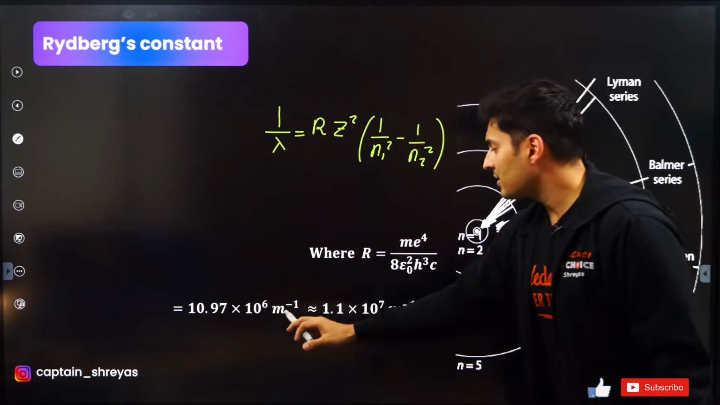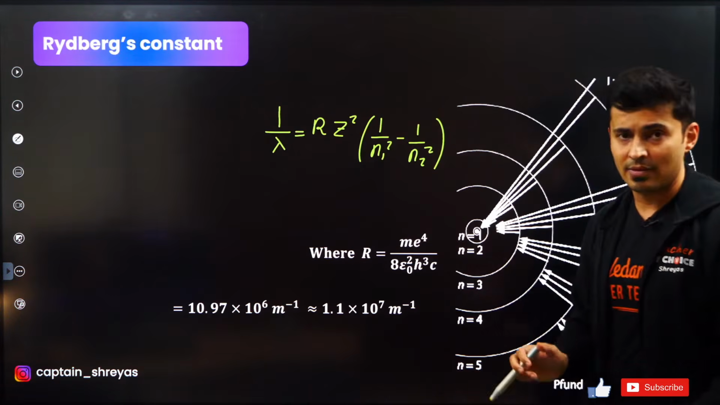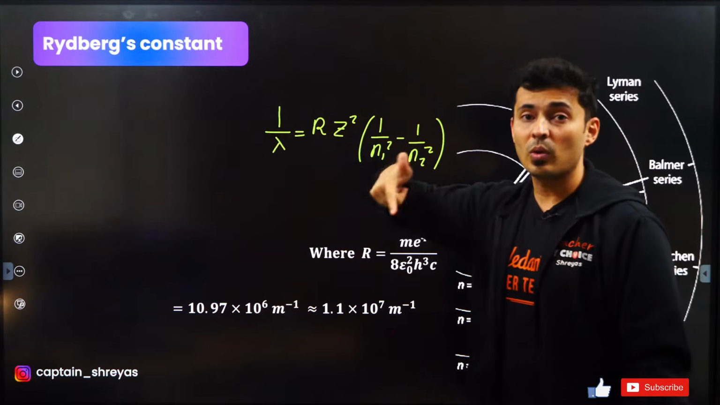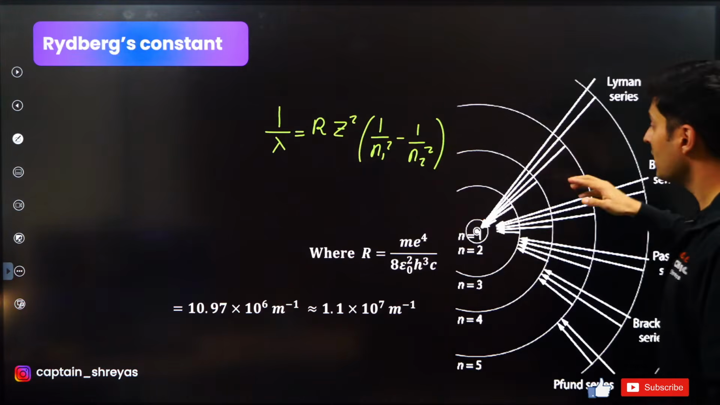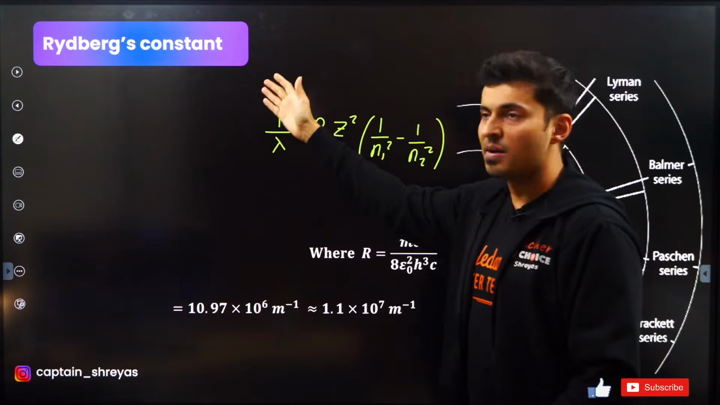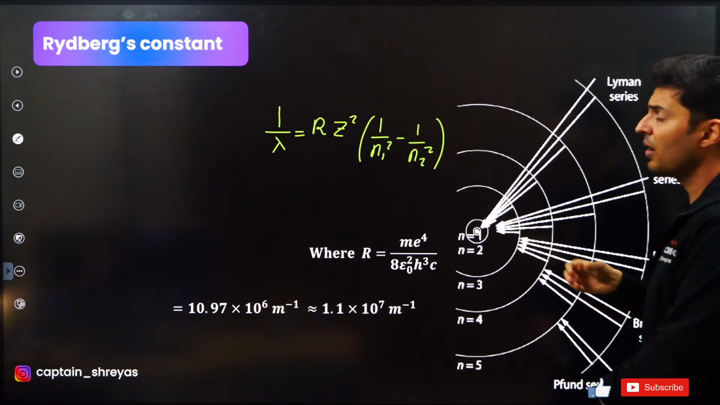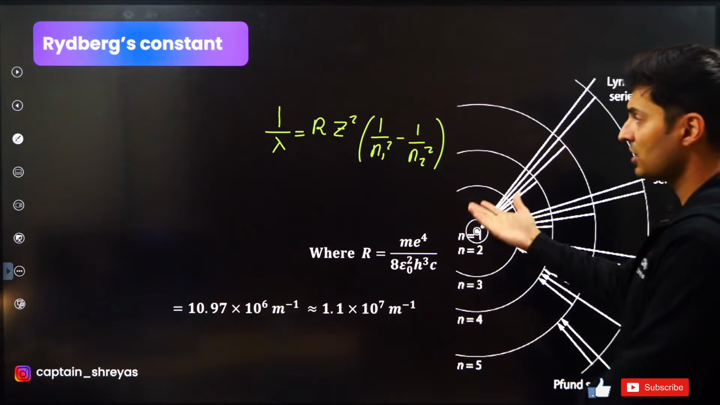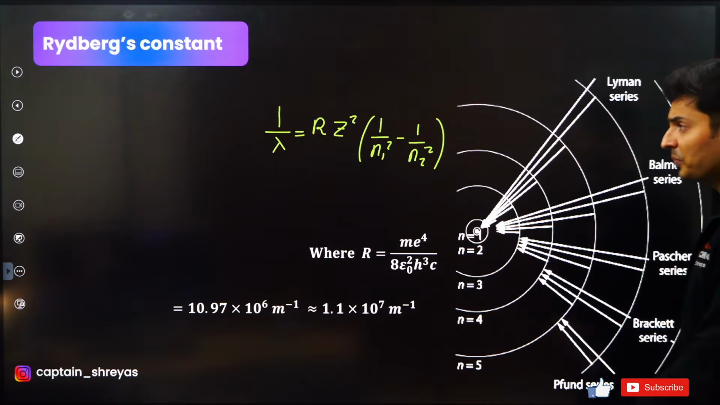Rydberg constant is roughly 1.1 into 10 to the power 7. That gives you the reciprocal of the wavelength that's going to come out or that's going to be absorbed. That's a very important formula, the Rydberg's formula for electron transitions for getting the spectrum.